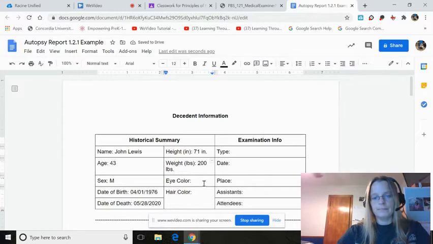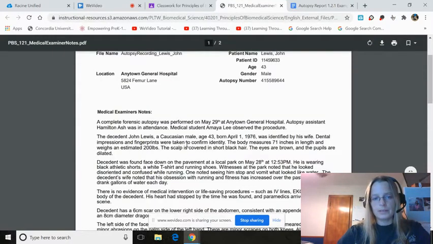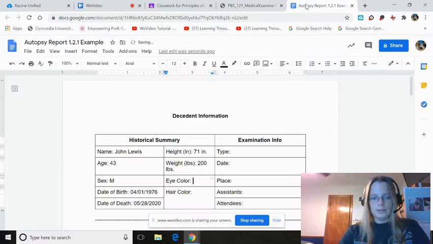Eye color. If we look, the eyes are brown and the hair is black. So eye color brown, hair color black.